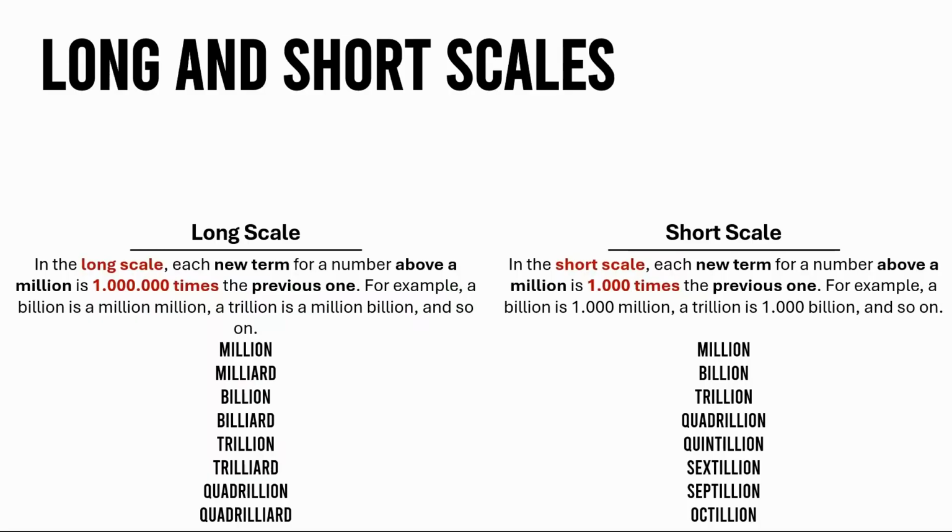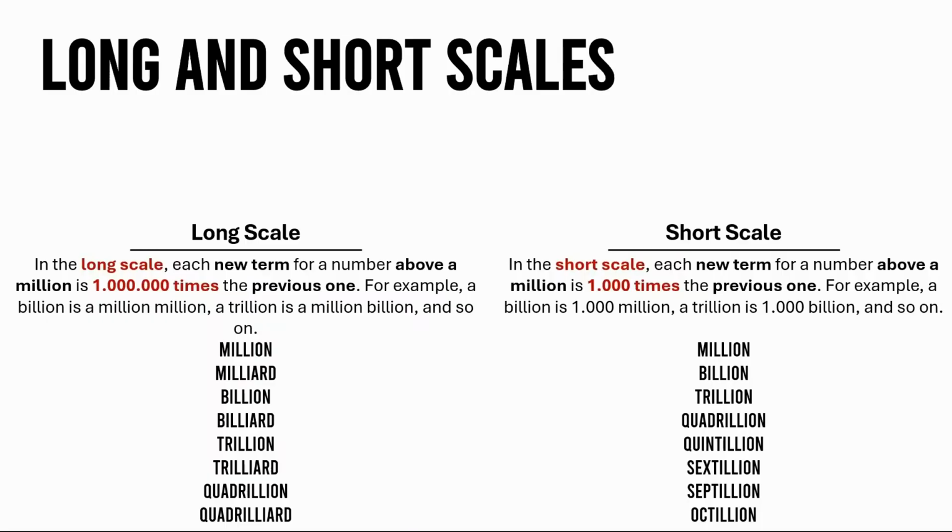Short scale. In a short scale, each new term for a number above a million is 1,000 times the previous one. For example, a billion is 1,000 million, a trillion is 1,000 billion, and so on.